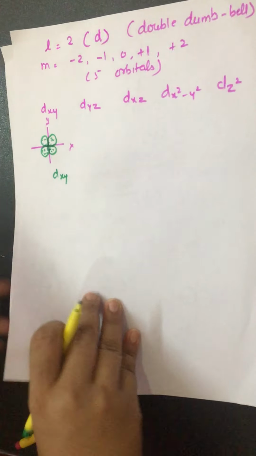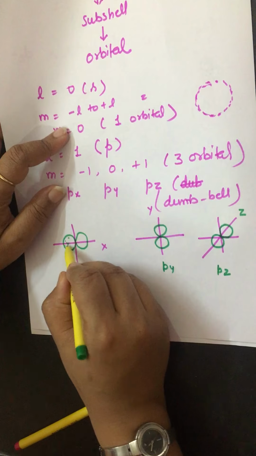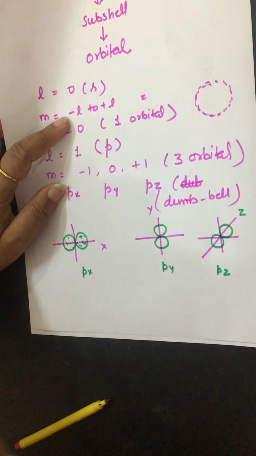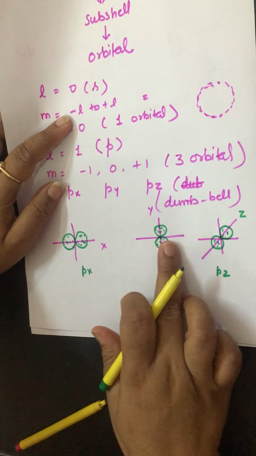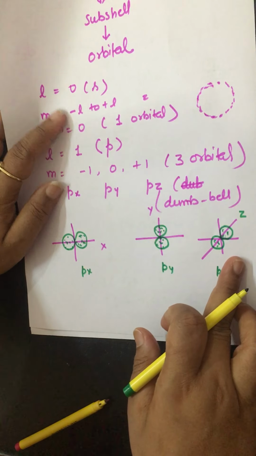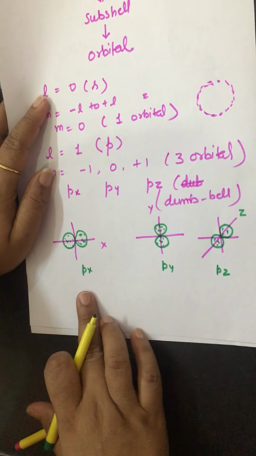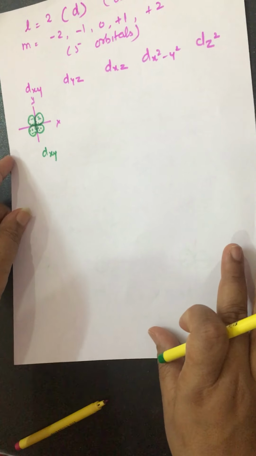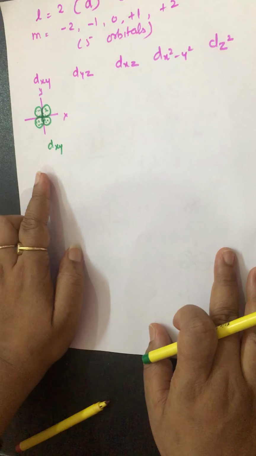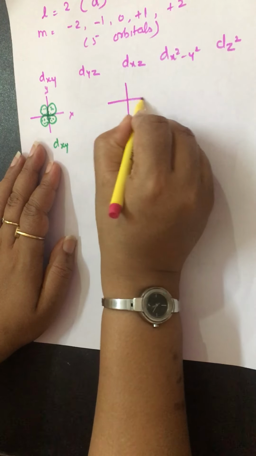ऐसे ही अगर मैं बात करती हूँ P के लिए, Px, Py, Pz, what is this? This shows the probability of finding the electron along this area. In this region, the probability of finding the electron is maximum. That's why these are the regions where the electron finding probability will be maximum, and it is known as an orbital. Right? Px, Py and Pz. Same in case of D subshell. D subshell has 5 different orientations in which finding of electron will be maximum, and they are dxy, dyz,